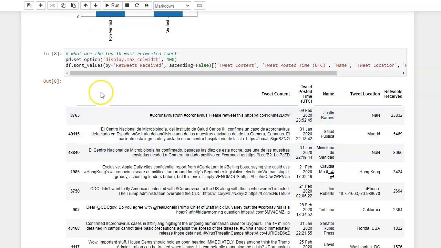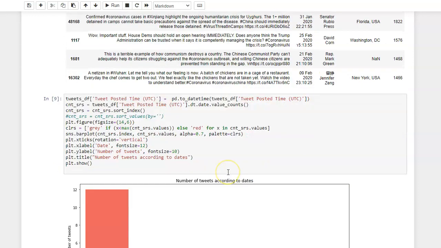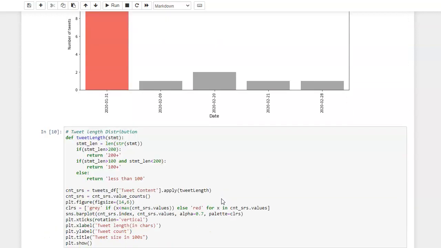Here is a look at how this data looks. As we can see, they are from all over the world. And here are the dates that we scraped the data until February. Not surprisingly, the majority of them are in the week ending January 31st, and the week prior to that there's much less.